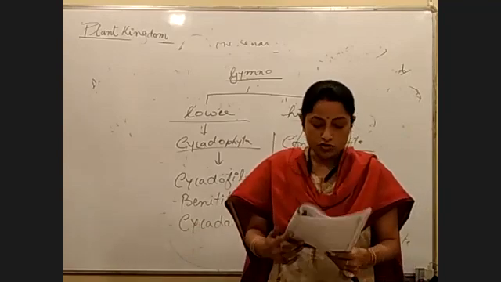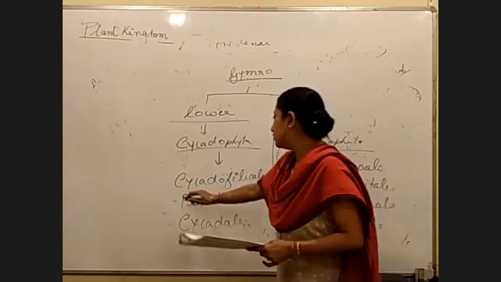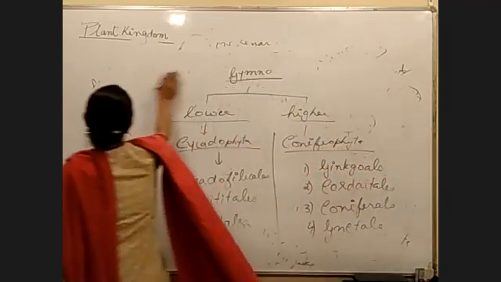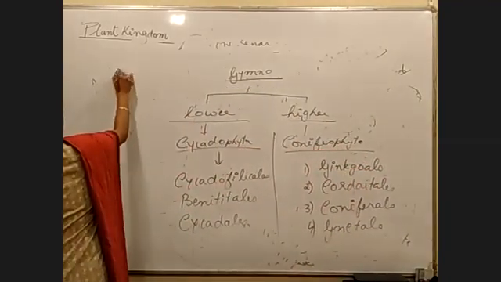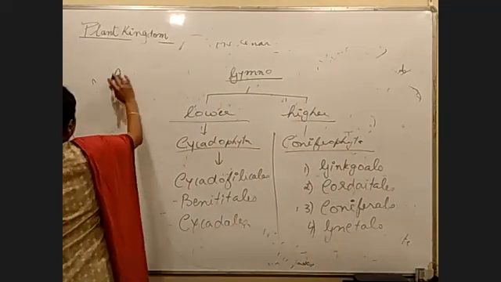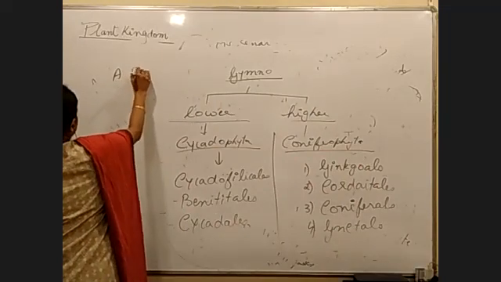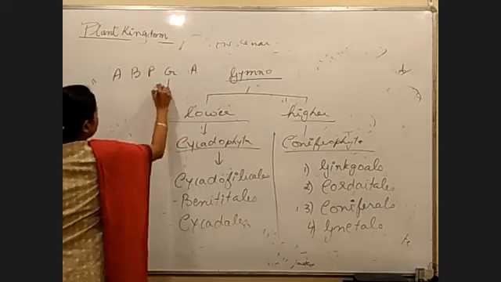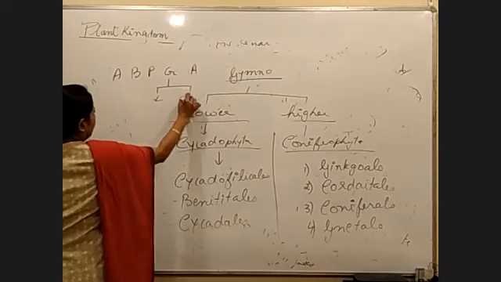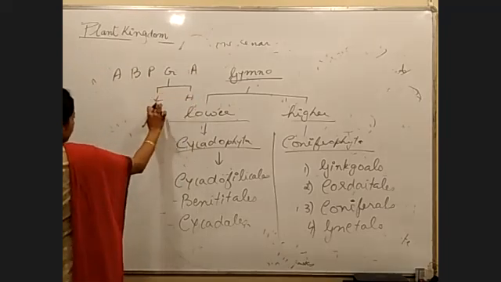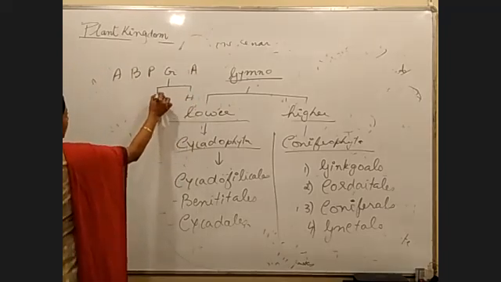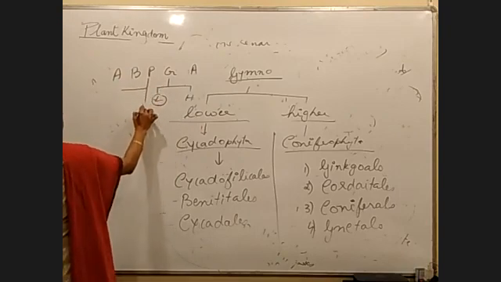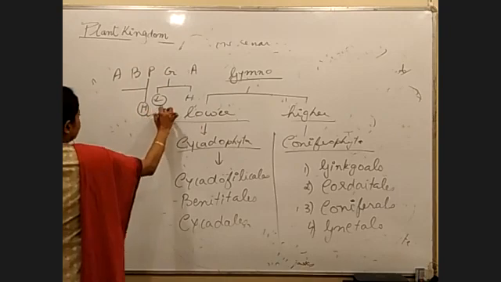So talking about the first group. What did we say in the plant kingdom? Starting from algae, bryophytes, pteridophytes, gymnosperms, angiosperms. In gymnosperms we discuss lower and higher groups. The point to be remembered is that when we are talking about the lower group of gymnosperms, they will have similarity with the higher group of pteridophytes. Yes, no?